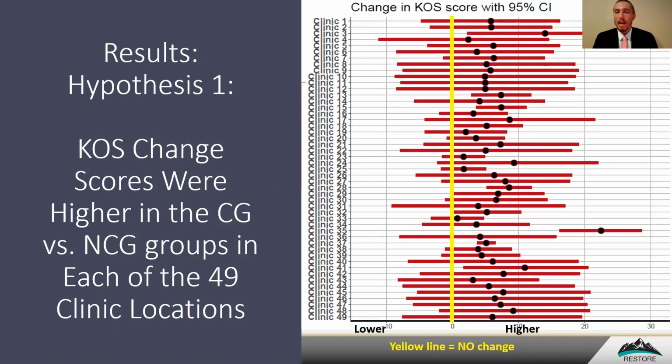As you can see by the black dots, which represent the mean KOS change scores from before to after the care guideline introduction, every single clinic improved. However, only 8 of these were statistically significant, and 3 exceeded the MCID of 10 points.